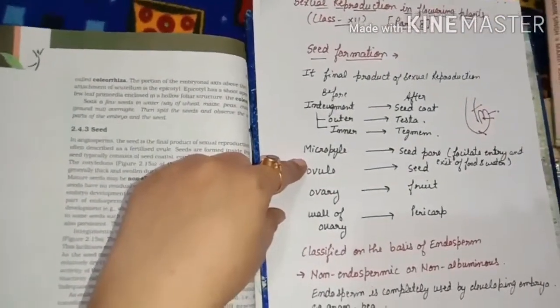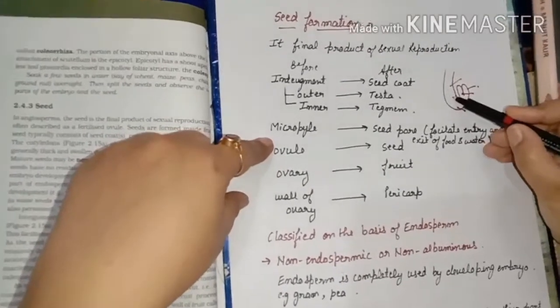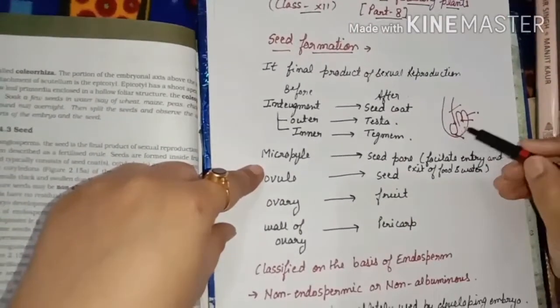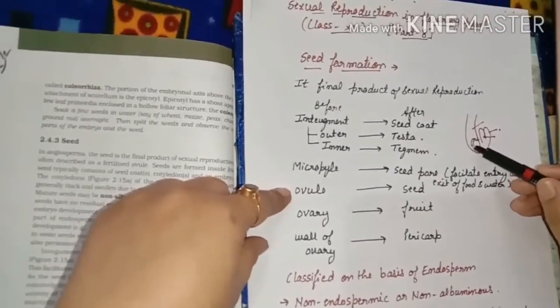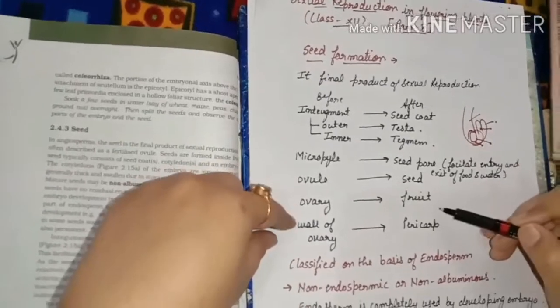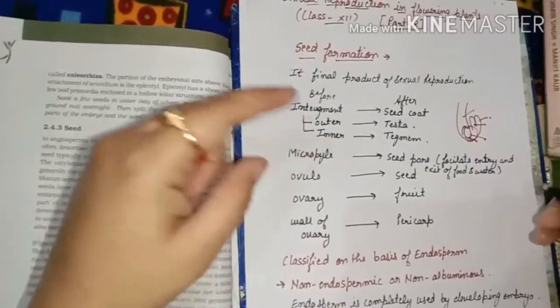Through this only the oxygen or the nutrition will enter inside the seed. Next, we will have in the center the ovule. Clear? The ovule will form the seed here, and outside the ovule we have the ovary. The ovary will form the fruit. Now the wall of the ovary is forming the pericarp.